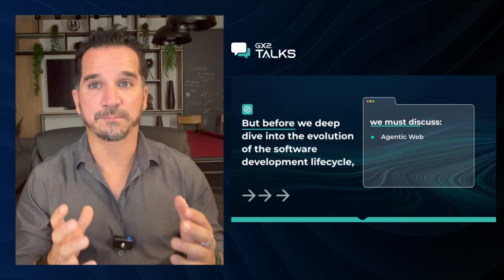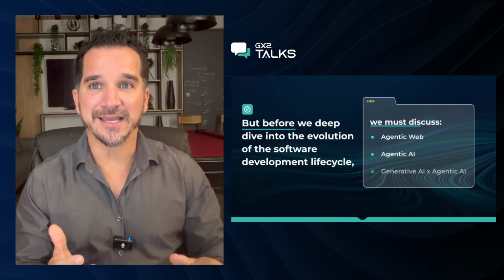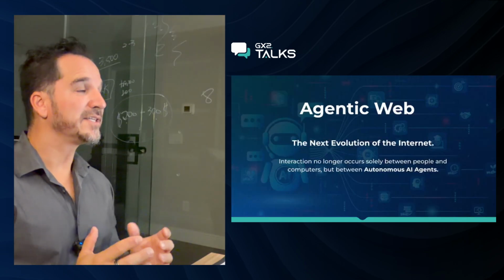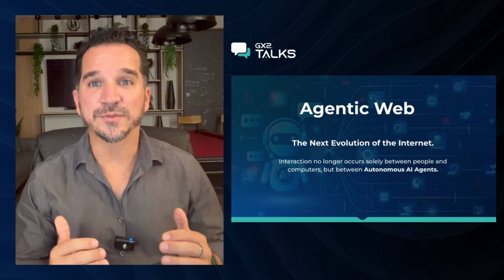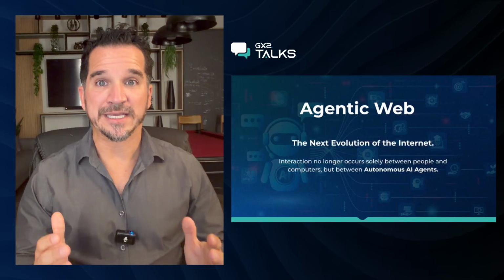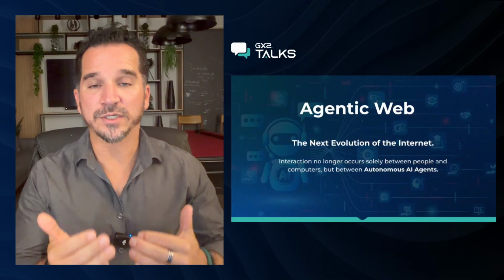Today, I want to show you why this shift is happening and why the old model is no longer good enough. Before we can talk about the new way to build software, we must talk about three important topics: the agentic web, agentic AI, and the difference between generative AI and agentic AI. First, the agentic web. This is the next step for the internet. For a long time, the internet was for people to talk to computers. The agentic web is different. It is where autonomous AI agents talk to each other to get work done.